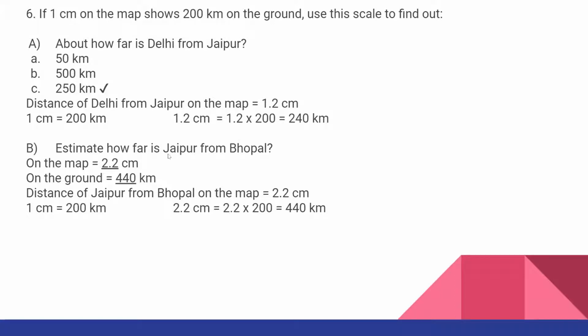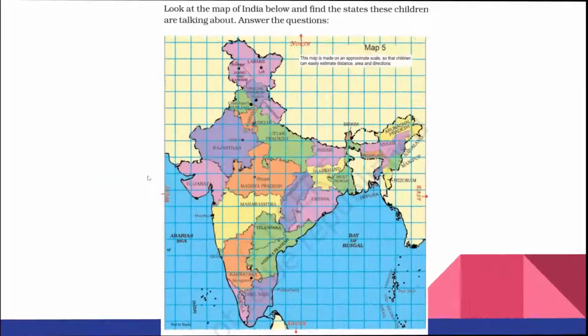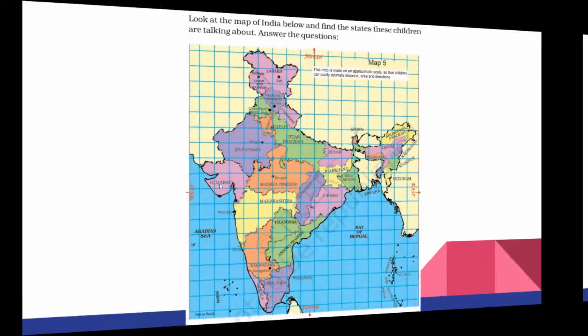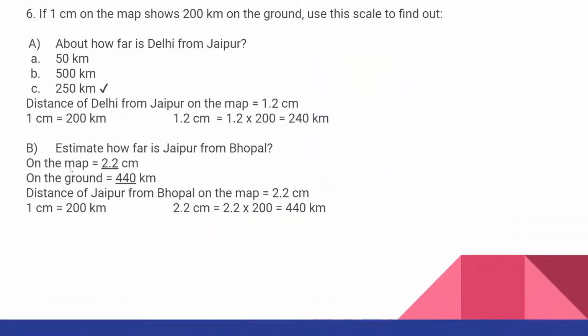Next question, estimate how far is Jaipur from Bhopal. The same way, if you measure, see the map, where is Jaipur here and where is Bhopal here. So this distance from Jaipur to Bhopal, if you measure with a scale, you will get it as 2.2 centimeter. So see, on the map 2.2 centimeter.